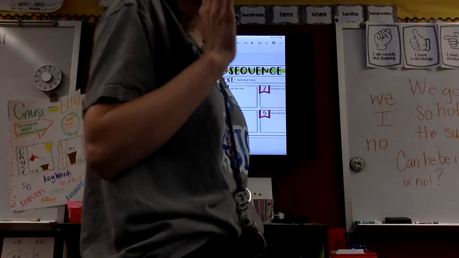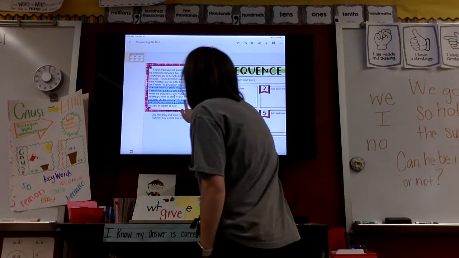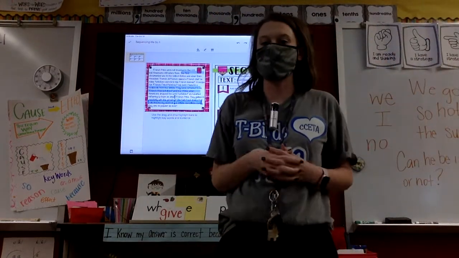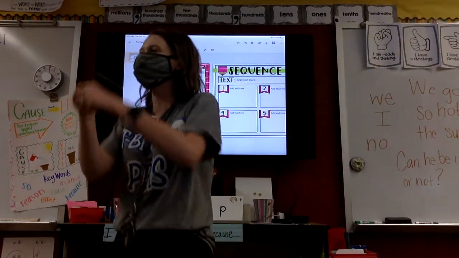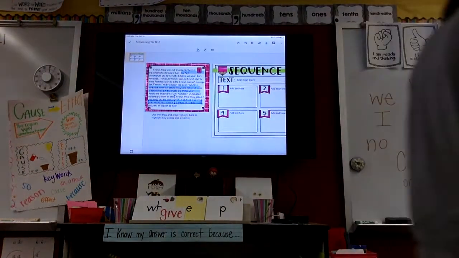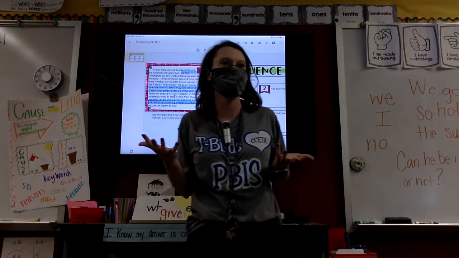1950s and 1960s. Okay, do you see how it has 1950s and 1960s together? That means that's one step. It was all happening right here in the 50s and in the 60s. Okay, so now that we have our signal words, let's talk. What is this passage sequencing?